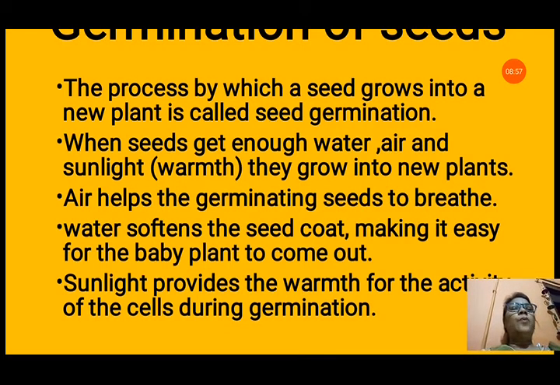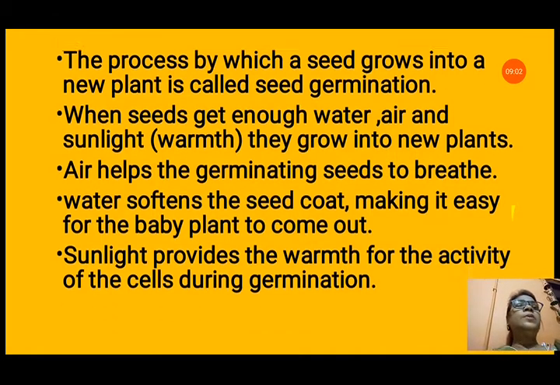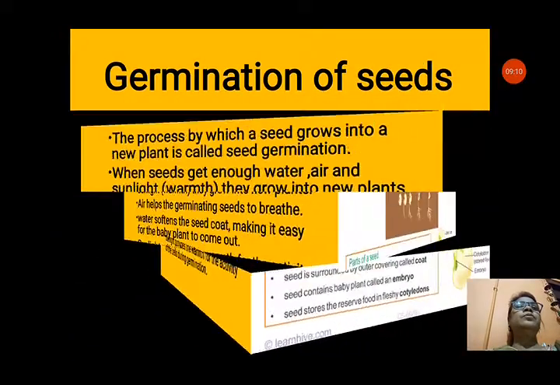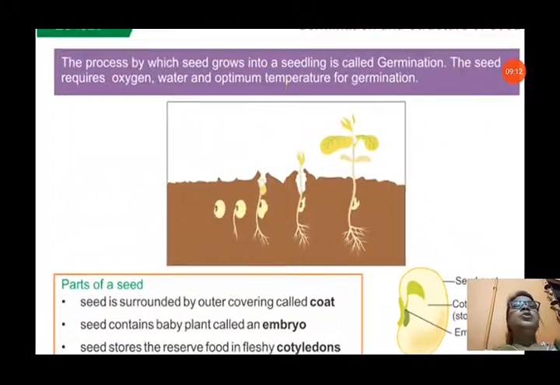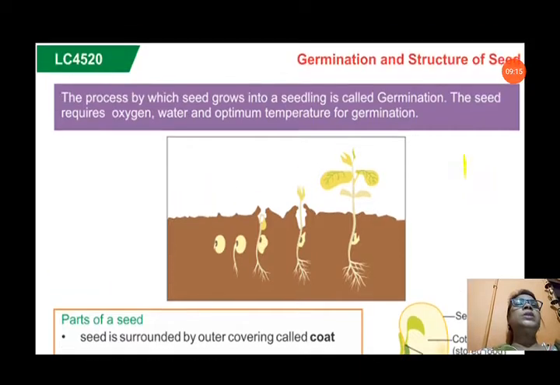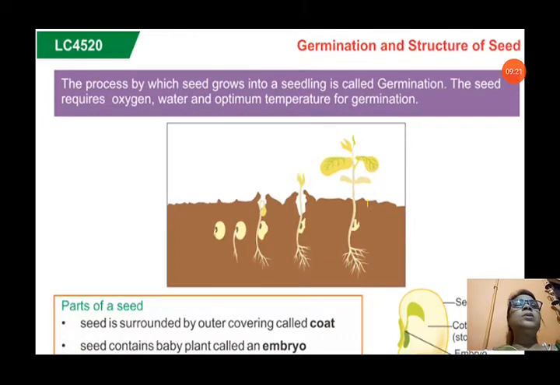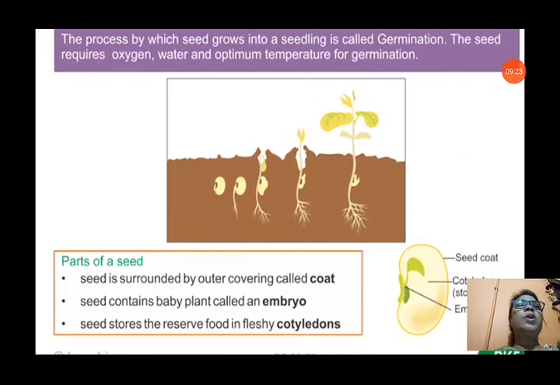Sunlight provides the warmth. Warmth is very important for the activation of the cells. Cell activity needs warmth. So during germination, warmth is also very important, and it is given by the sunlight. You can see in this picture also that the process by which a seed grows into a seedling is called germination of a seed. The seed requires oxygen, water, and optimum temperature for germination. At a low temperature, such as in the refrigerator, you cannot grow a seed.